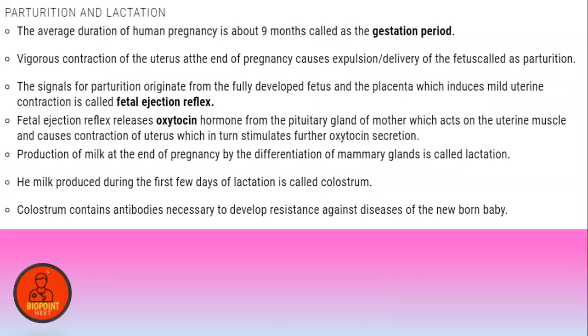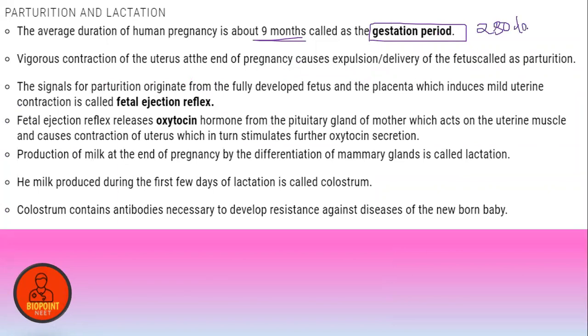So guys, moving on to the last part of this chapter, that is parturition and lactation. The average duration of human pregnancy is about 9 months, and that period is called the gestation period.